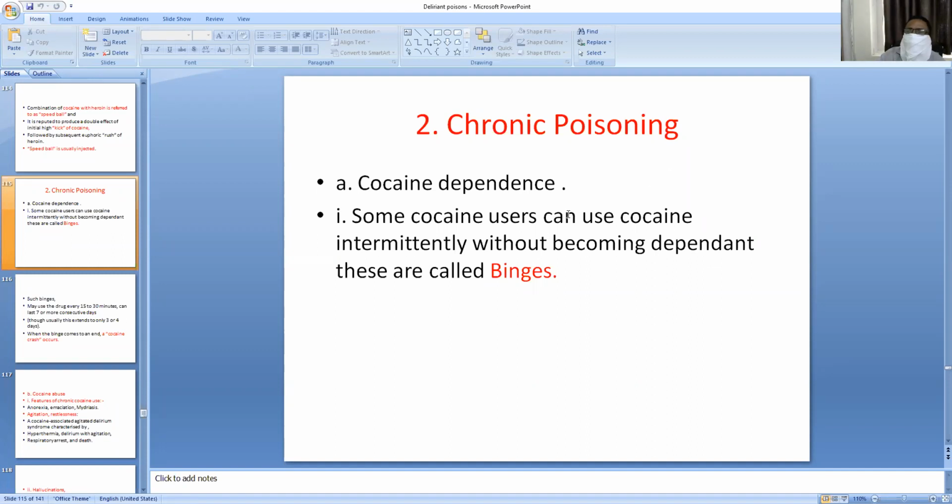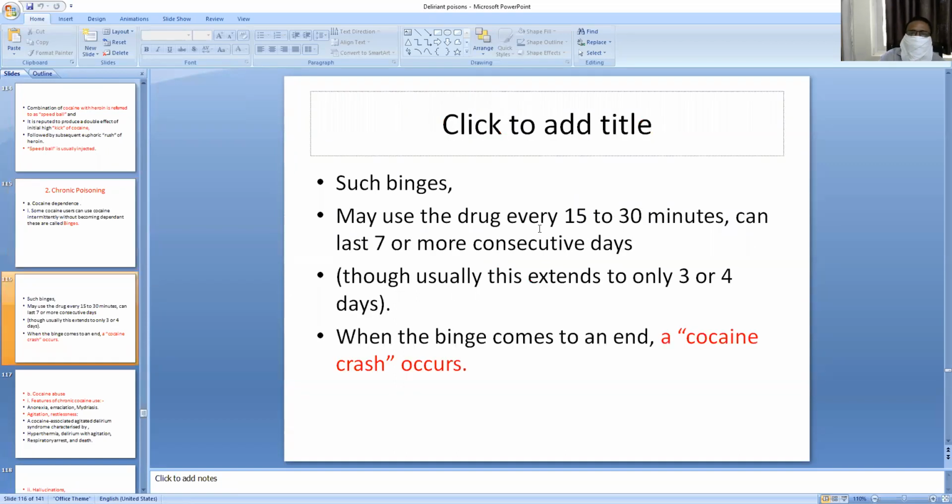So chronic poisoning leads to cocaine dependence, and these users can use cocaine intermittently without becoming dependent. Intermittent users of cocaine without depending on this drug are called binges. These binges take cocaine every 15 to 30 minutes and it lasts 7 or more consecutive days, and then they suddenly stop for some days.